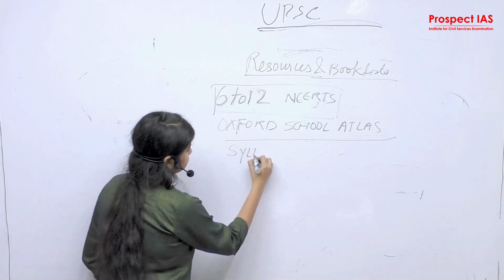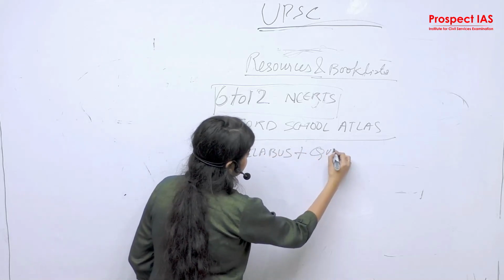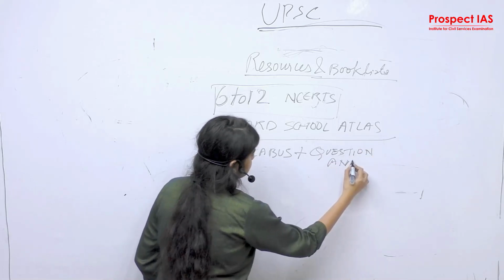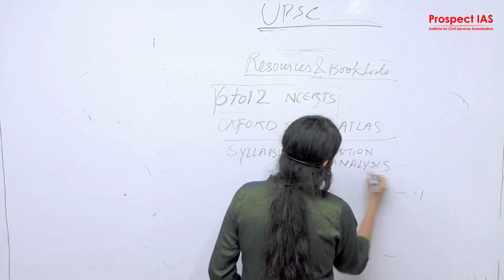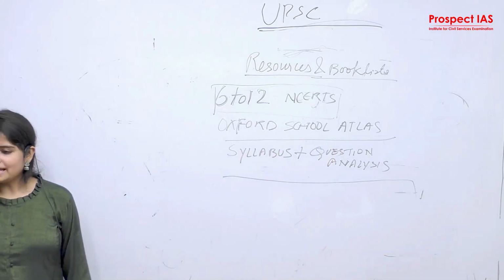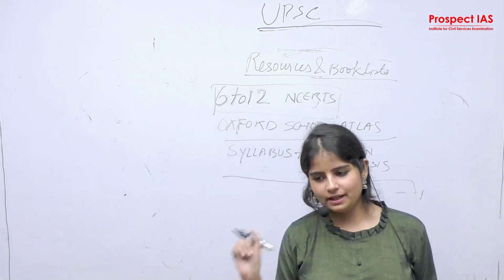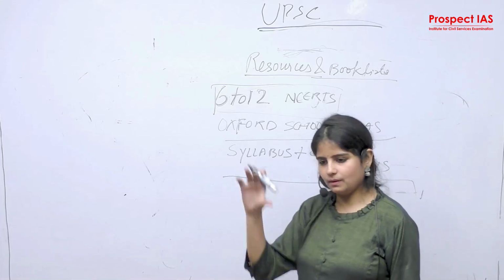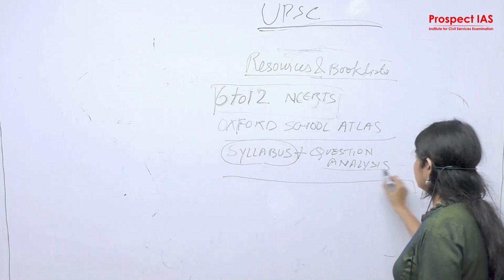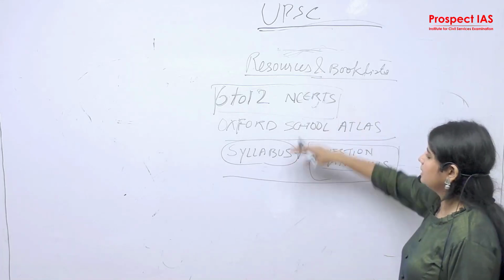Syllabus plus question analysis is very important. Again I'm saying, if you study D.R. Khullar which contains 750 or 800 pages, you are not allowed to read the whole book. You need to be comprised with the syllabus and the question analysis. Okay. So this is under your resource and book list.